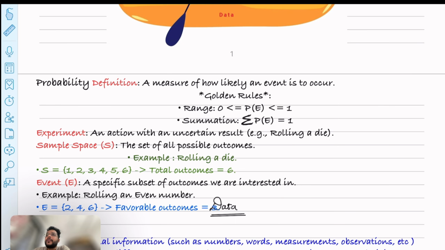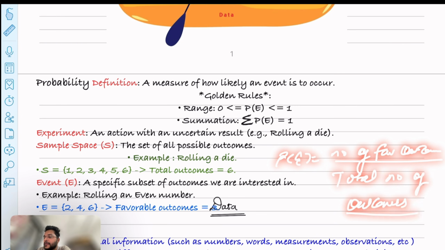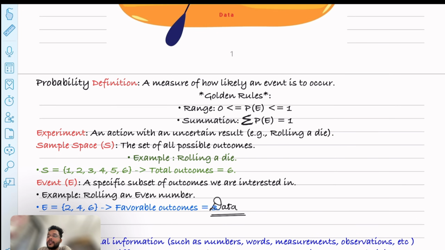Okay, and the probability formula says that the probability of E will be the number of favorable outcomes divided by the total number of outcomes. So if I ask you what is the probability of getting an even number on the die, an even number can come in 3 ways. So the number of favorable outcomes is 3, and the total number of outcomes is 6. So 3 by 6, which is nothing but 1 by 2. That's how we calculate the probability.